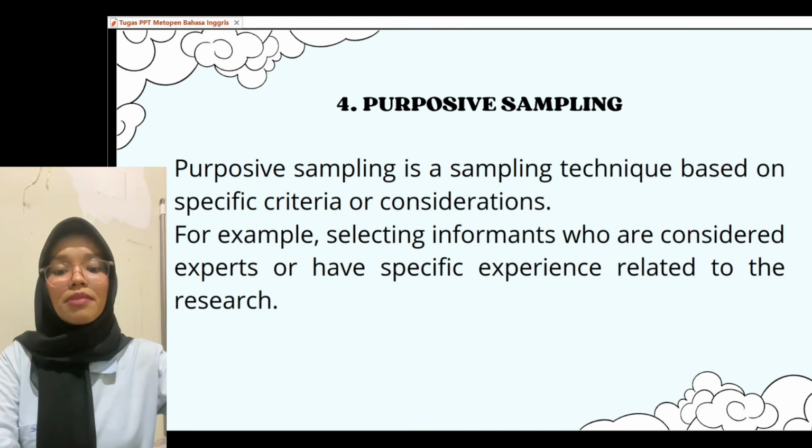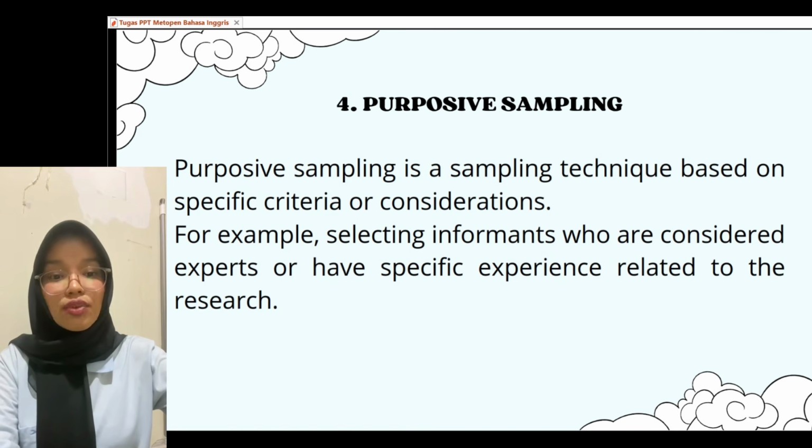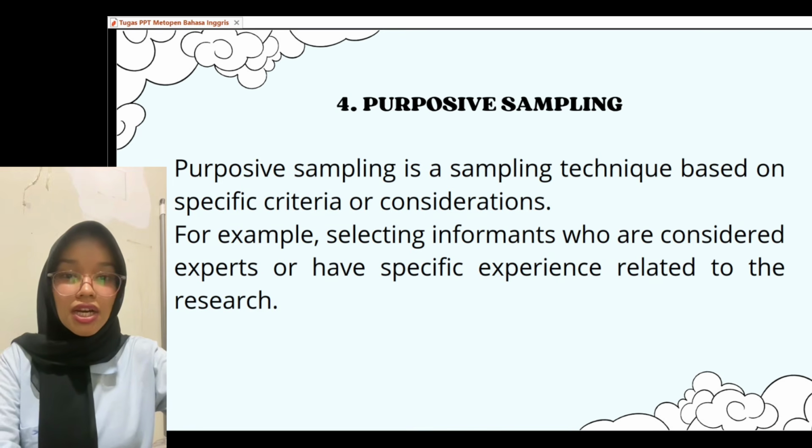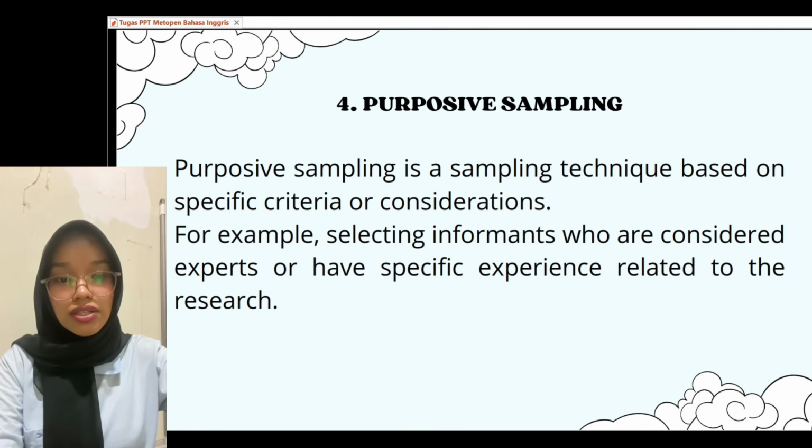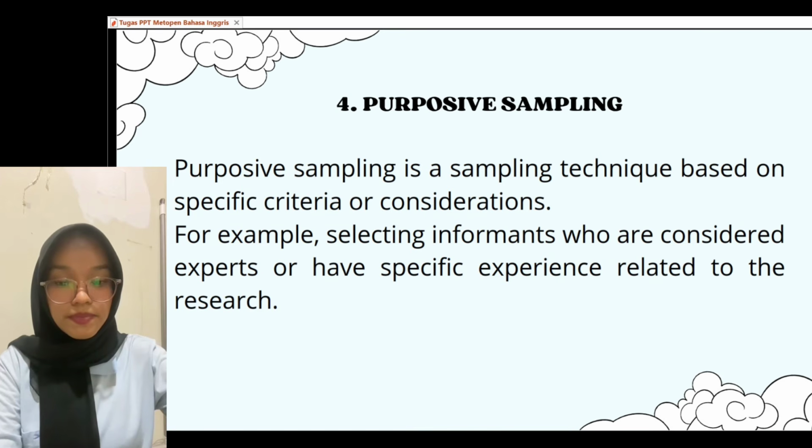4. Purposive sampling. Purposive sampling is a technique in which participants are deliberately selected based on specific criteria and considerations that are relevant to the research objective. In this approach, the researcher does not choose randomly.